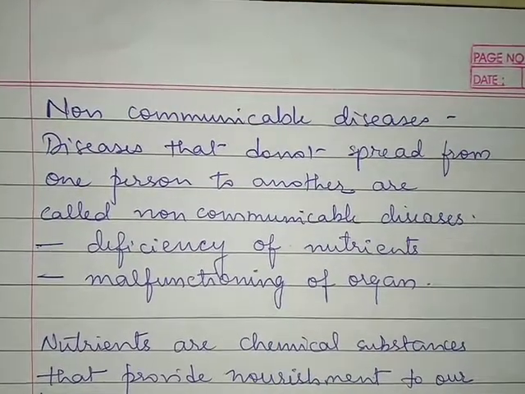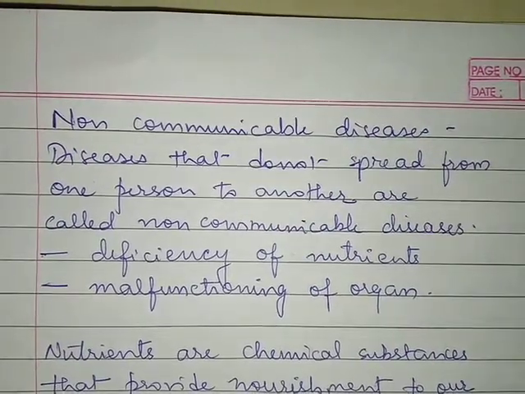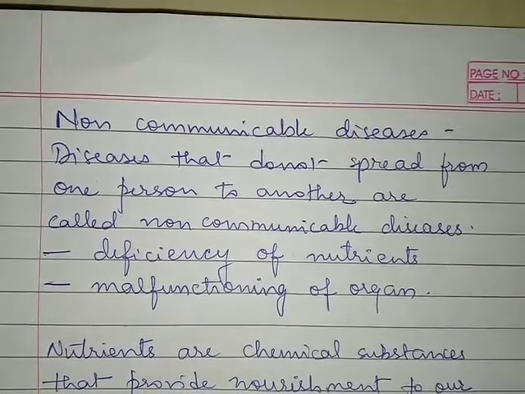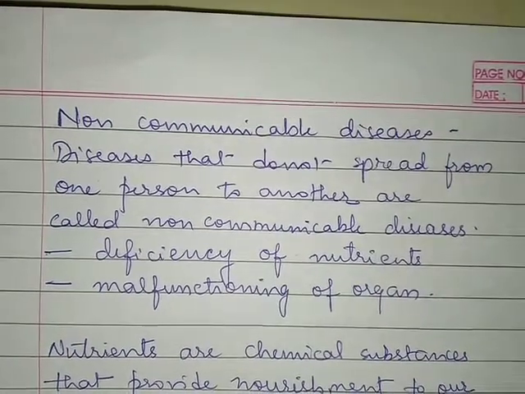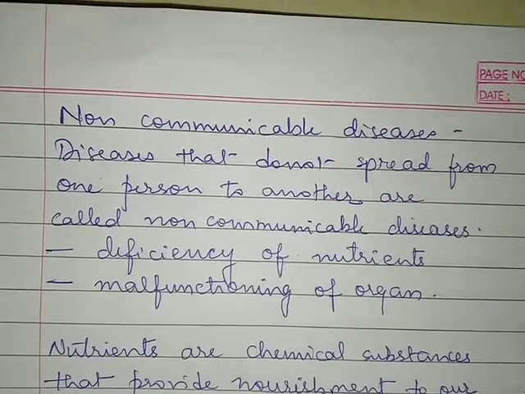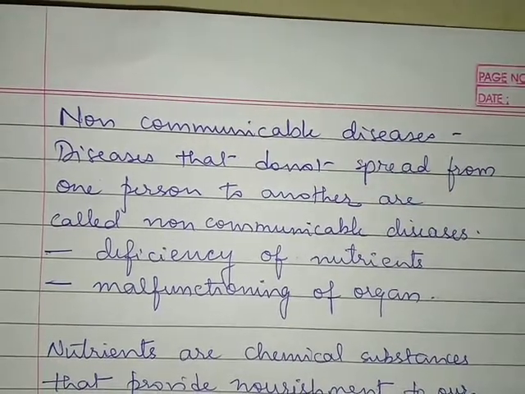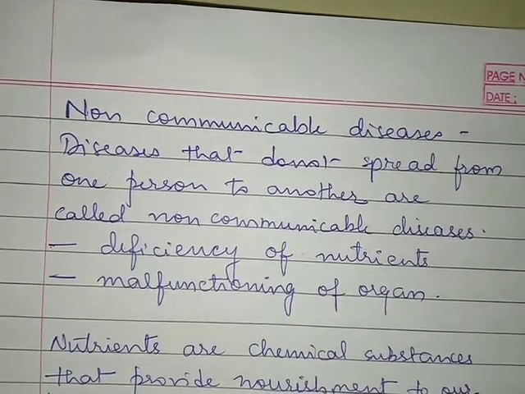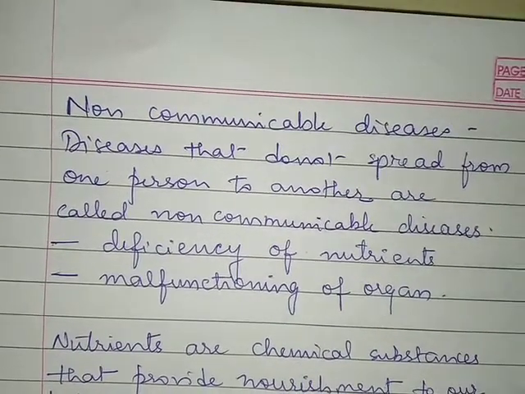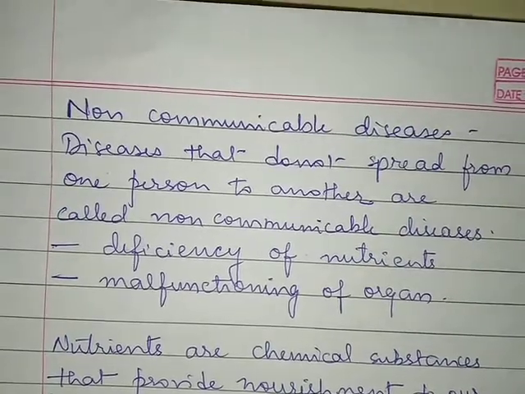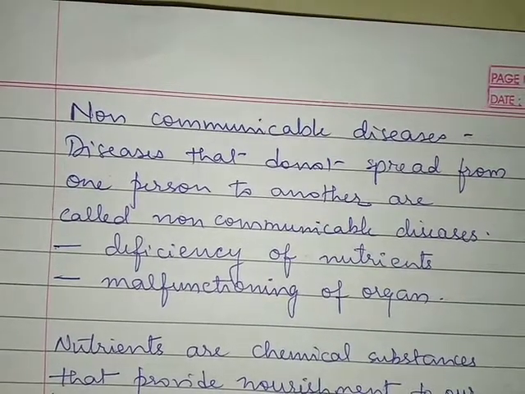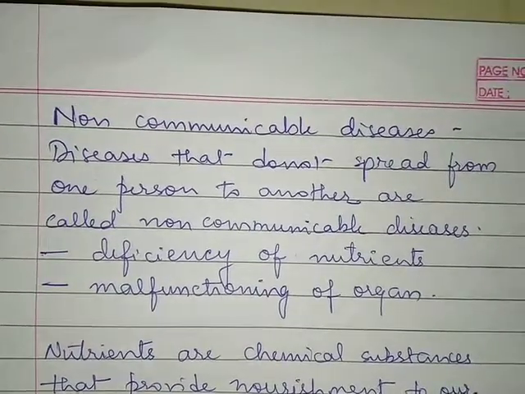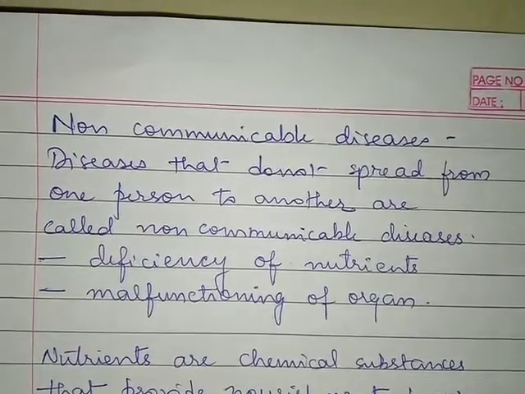In the previous videos, we discussed that health is defined as the state of complete physical, mental, and social well being of an individual. And then we discussed that when health is deteriorated, disease is caused. A disease is a state in which the body or part of the body deviates from normal functioning and experiences discomfort. We saw that diseases are of two types: communicable diseases and non-communicable diseases.